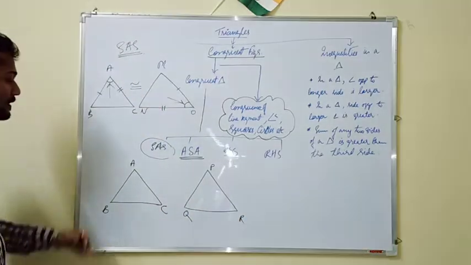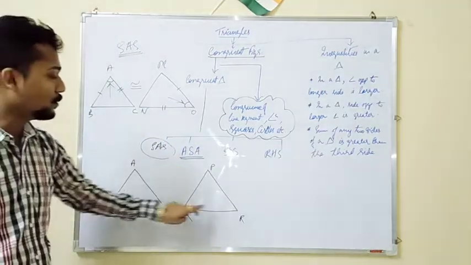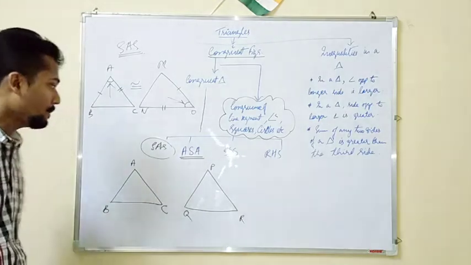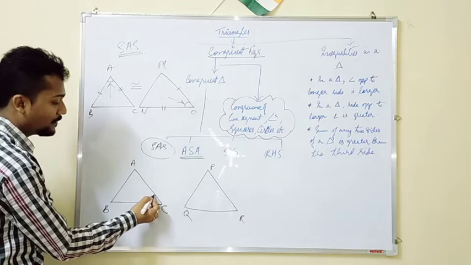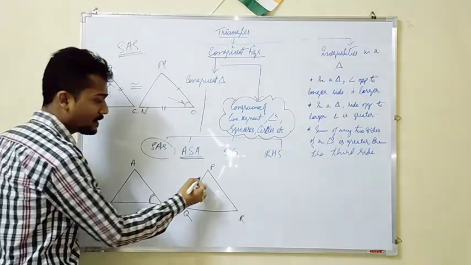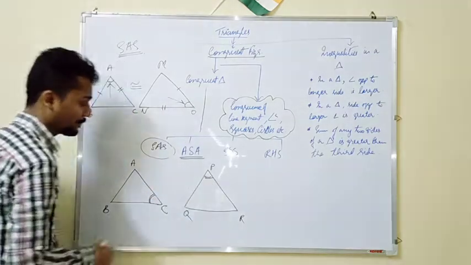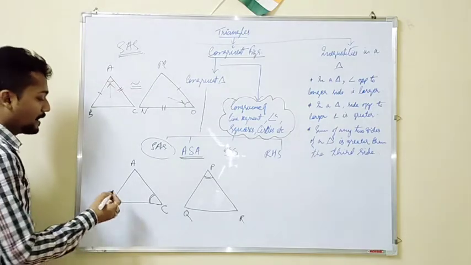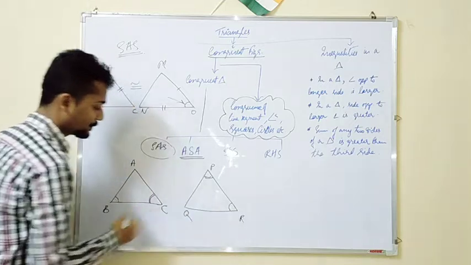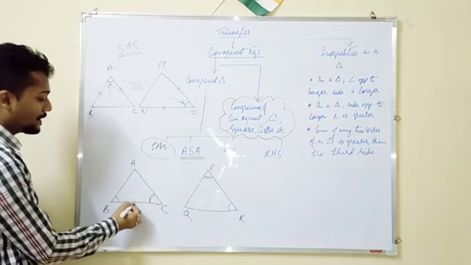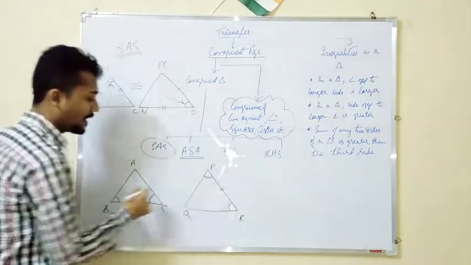Now these are the two triangles ABC and PQR. Here in these two particular triangles, if one of the angles, say for example angle C is equal to angle P, and angle B is equal to angle R, and the side between them, BC and PR, are equal.